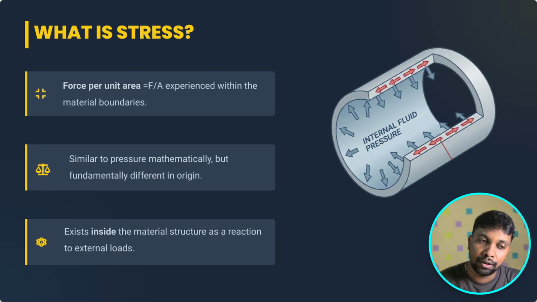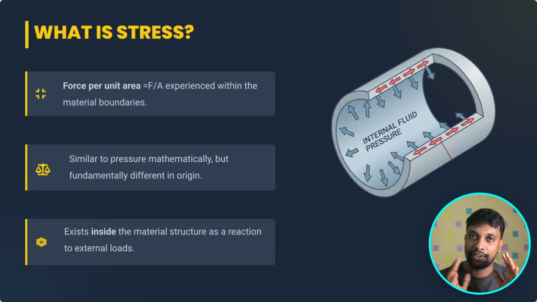Stress is simply force per unit area. I know you are a bit confused, because the same explanation was provided in the previous video: pressure is equal to force per unit area, and stress is equal to force per unit area. What is the difference between pressure and stress? It's simple. Pressure affects the vessel externally or internally, on the vessel surface. If the pressure is internal pressure, it affects the inner surface of the vessel, or if the pressure is external pressure, the vessel is affected externally, only on the surface.